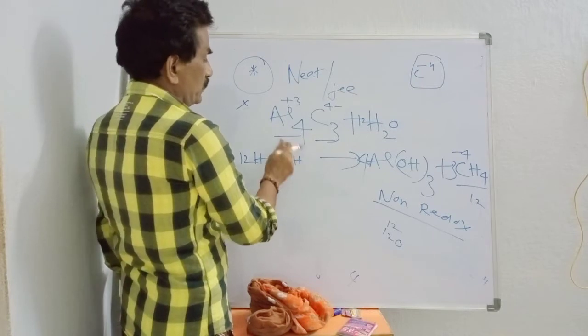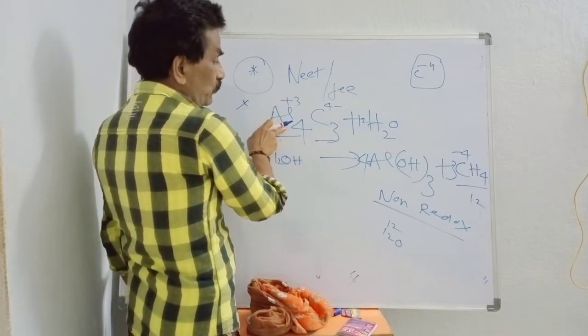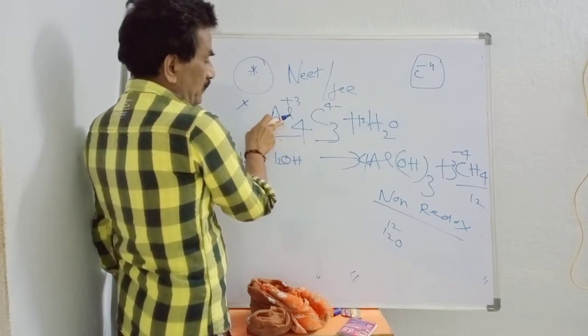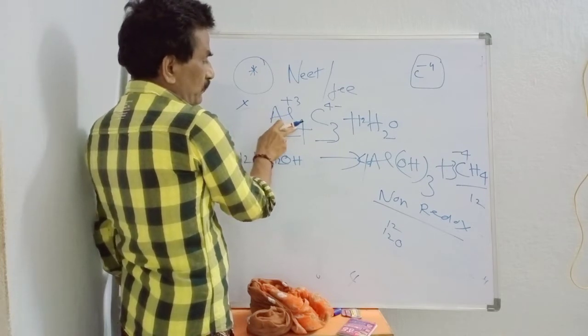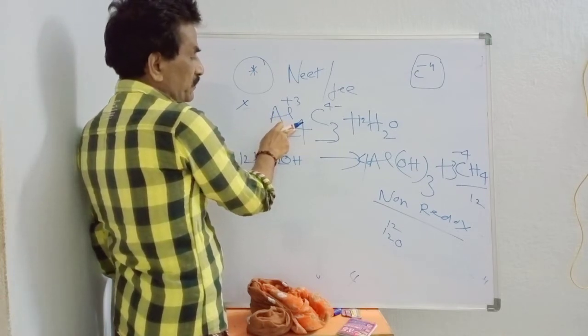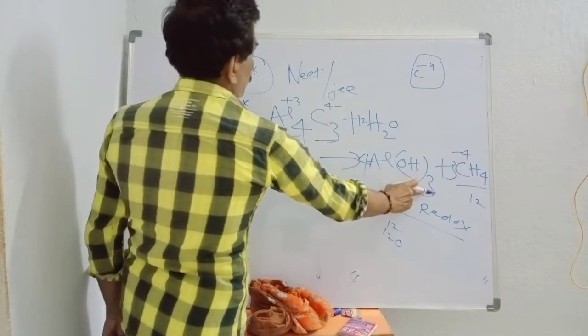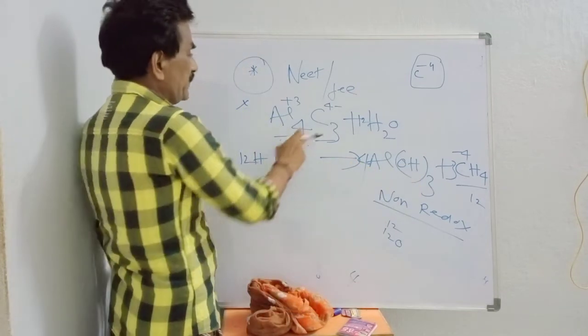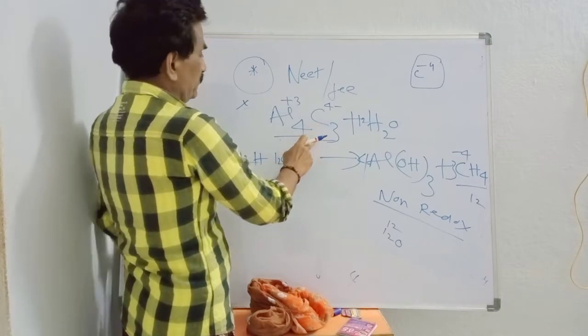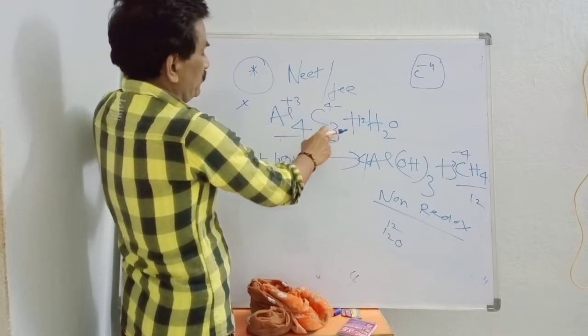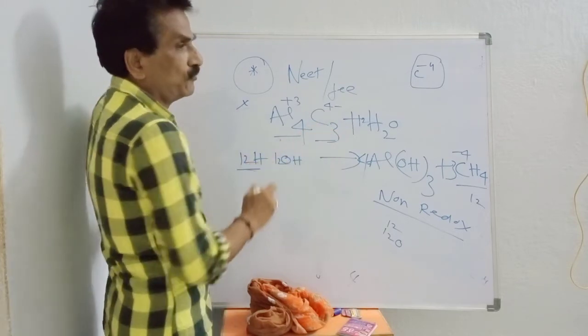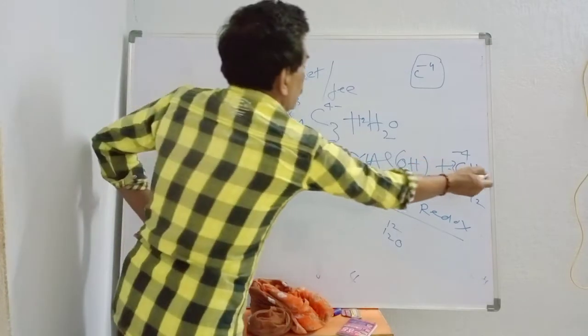Aluminum, 4 moles of aluminium, reacts with 12 OH. We will get 4Al(OH)3. At the same time, 3 carbons react with 12H. That is nothing but 3 into 4.